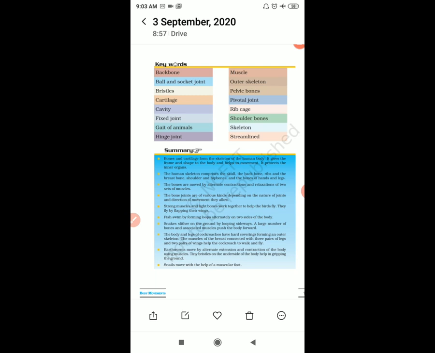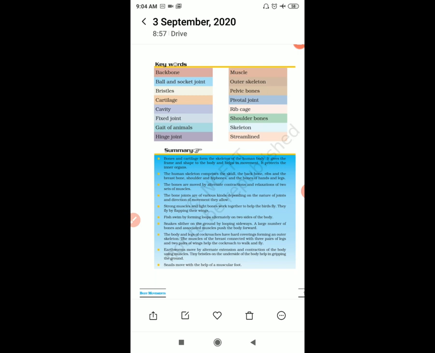We have seen about the ball and socket joint. Give me examples of ball and socket joints in your body. It is the hip, the shoulder, and the ankle joints, right? These are ball and socket joints.